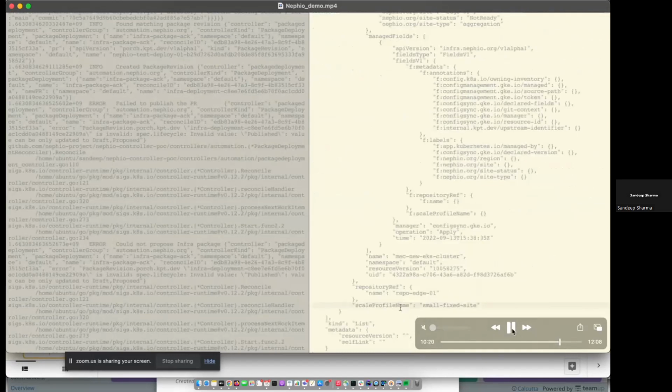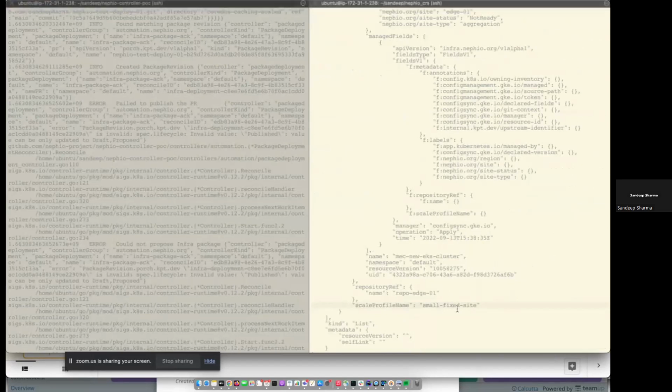It contains basic info. This is the scaling profile property of the cluster. When the caching DNS application is orchestrated, that intent specifies a scaling profile. The deployment controller looks at the scaling profile that is supported by the target cluster, and based on that, it hydrates the package.